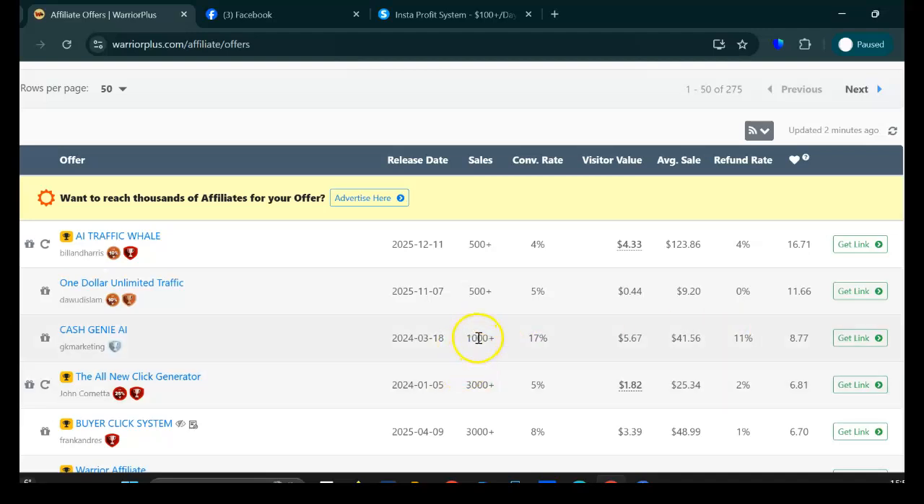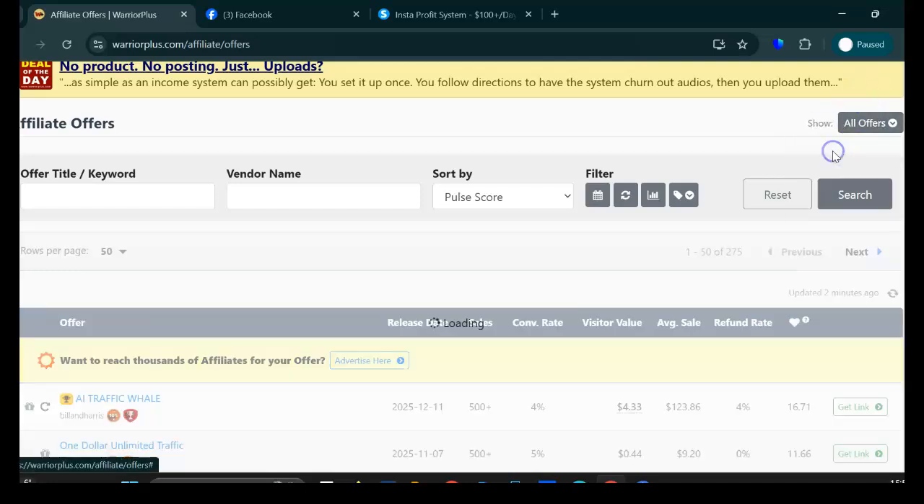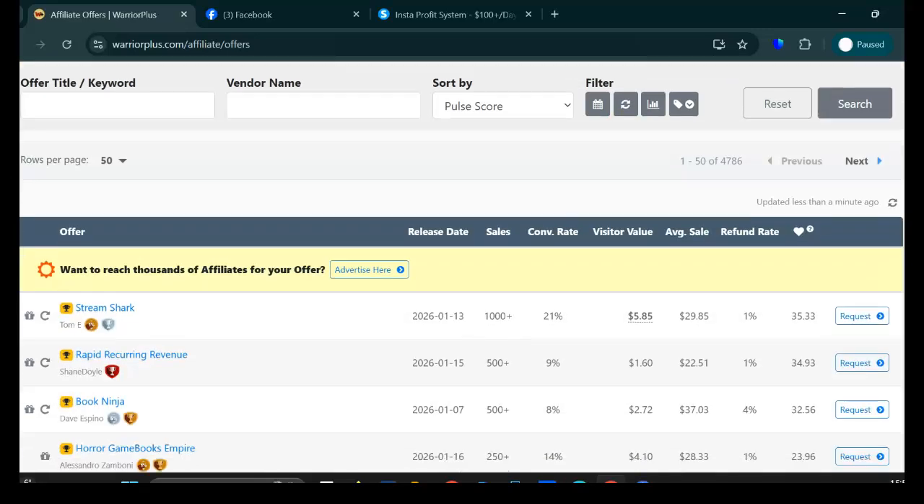So what do you do? First of all, you need to request approval. That's the first thing you want to do. So how do you request approval?